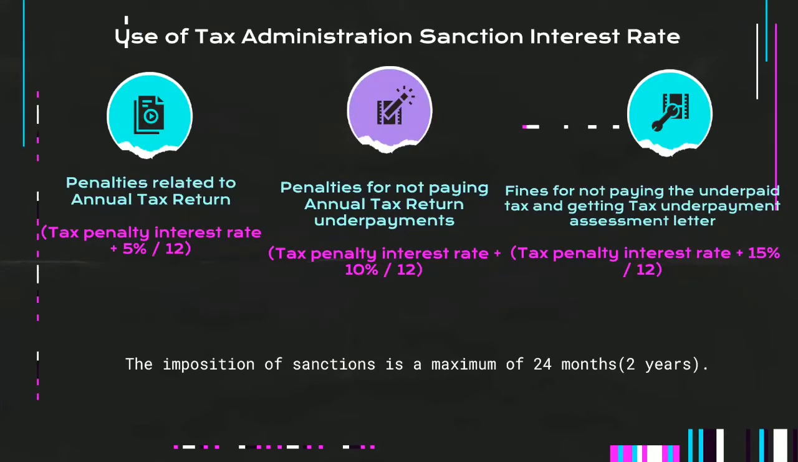Next, use of the tax administration sanction interest rate. Penalties related to annual tax return: tax penalty interest rate plus 5% per 12. Penalty for not paying annual tax return underpayment: tax penalty interest rate plus 10% per 12. Fines for not paying the underpaid tax and getting a tax underpayment assessment letter: tax penalty interest rate plus 5% per 12. The imposition of sanction is a maximum of 24 months or 2 years.